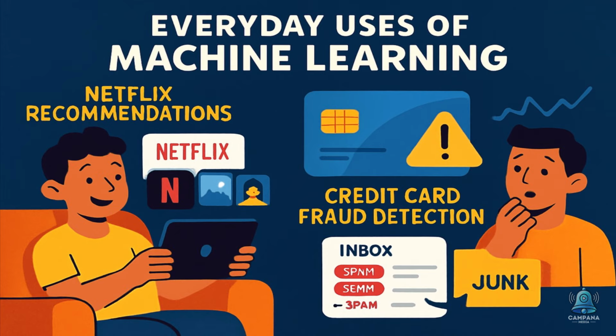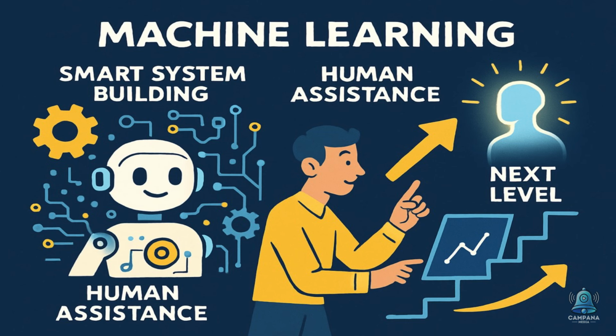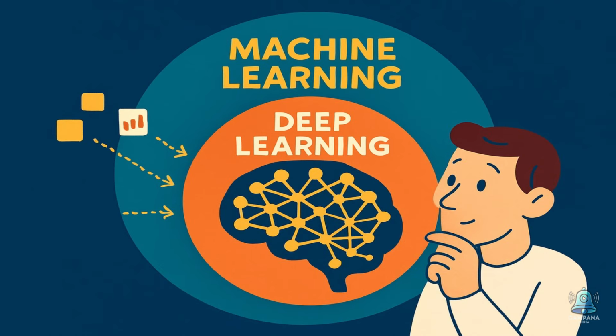Some everyday uses of machine learning: Netflix recommending shows based on what you've watched, credit card companies detecting fraud by spotting unusual spending patterns, your email moving spam to the junk folder. ML is the method we use to build smart systems, but it still needs a lot of help from humans. That brings us to our next level.